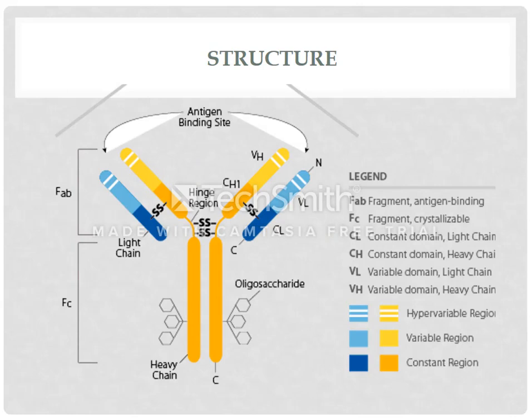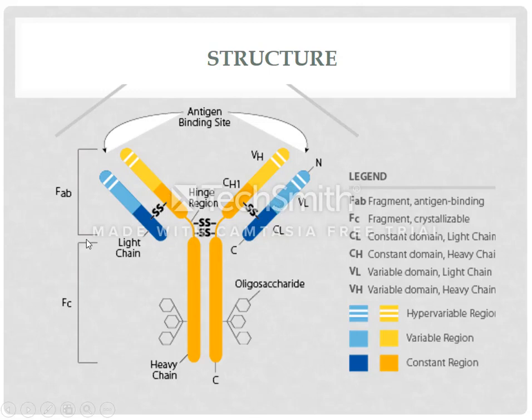Now, structure of antibodies. As we discussed, the function of antibody is to protect the body against foreign substances or antigens. Now this is the structure of an antibody. We can see that this is a Y-shaped structure which is composed of 4 chains, 1, 2, 3 and 4.